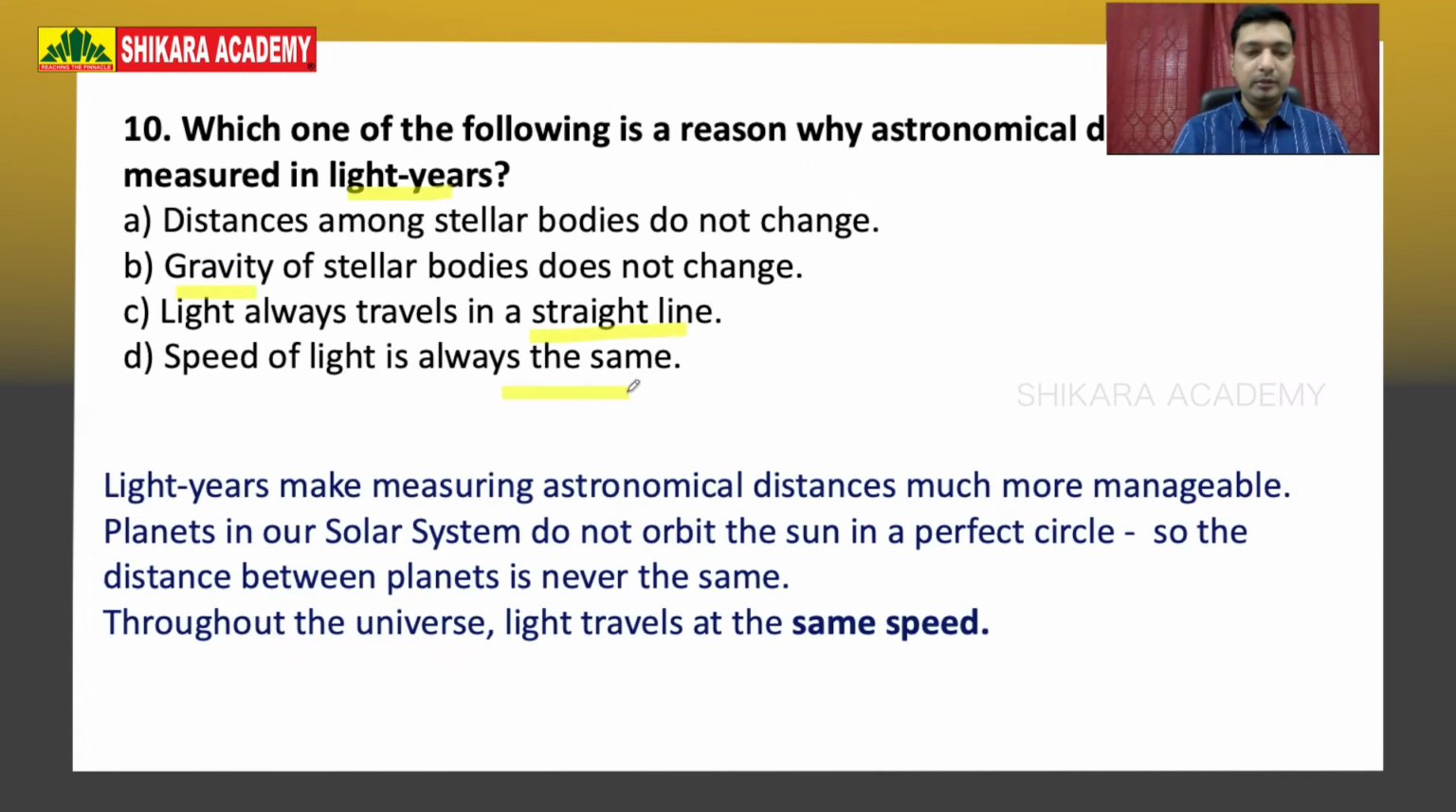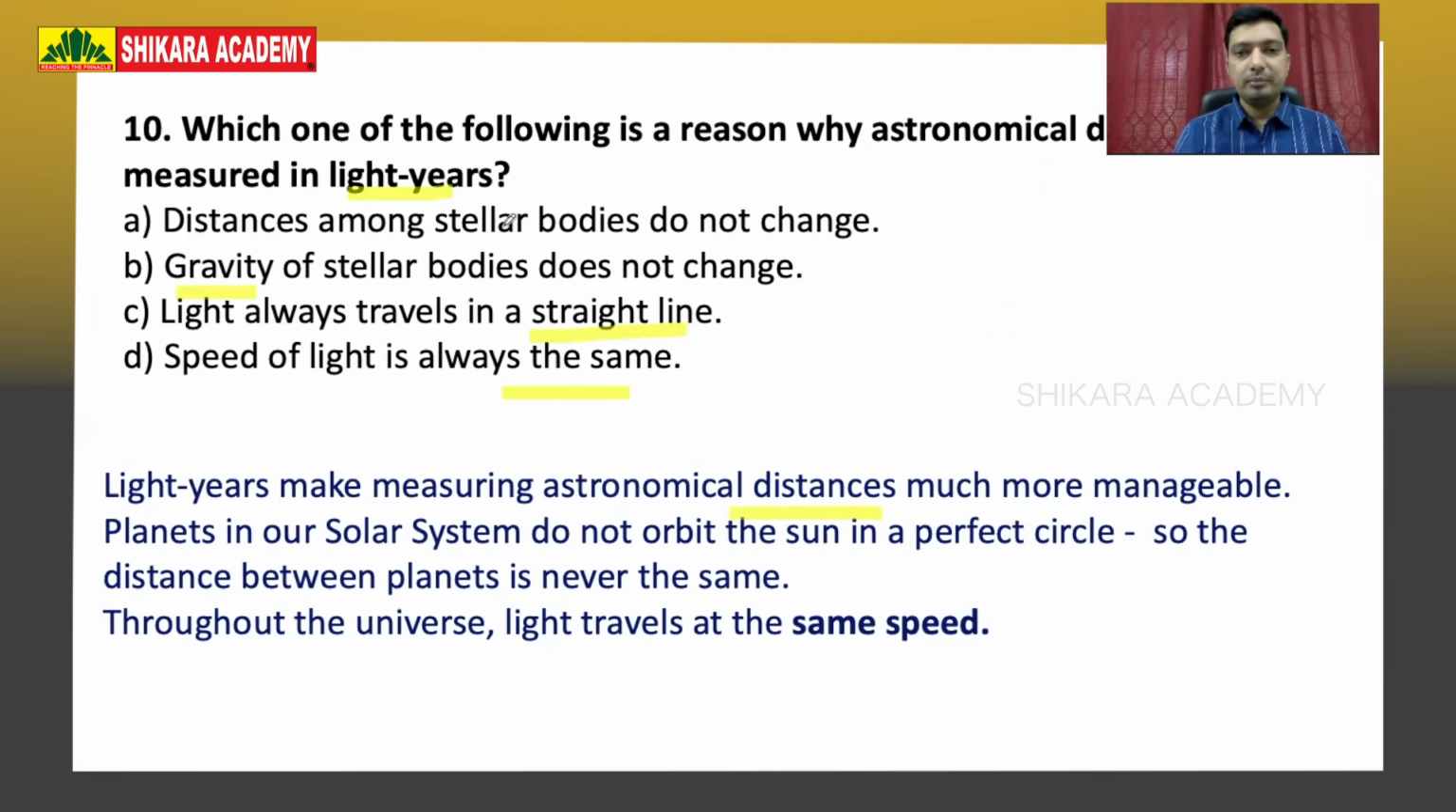Actually, most of you know it. Light years make measuring astronomical distances easy because they're huge. We cannot use kilometers, as then you have big numbers to describe them. Light years are better because light travels so fast and covers larger distances, so it is better for those huge distances. Then planets in our solar system do not orbit in a perfect circle. They have different orbits, so distance is not always the same. So you can clearly conclude that distance among stellar bodies does change and is different from point to point.